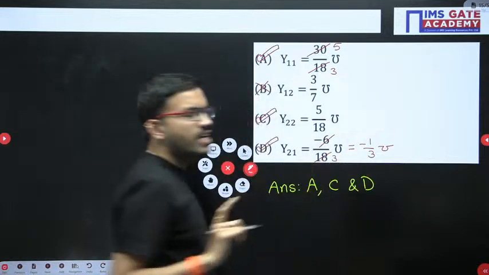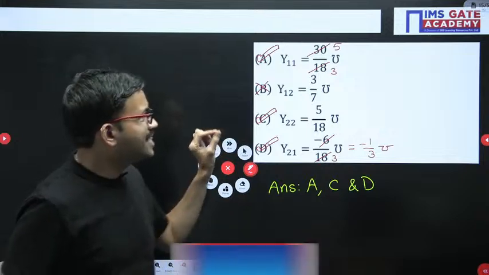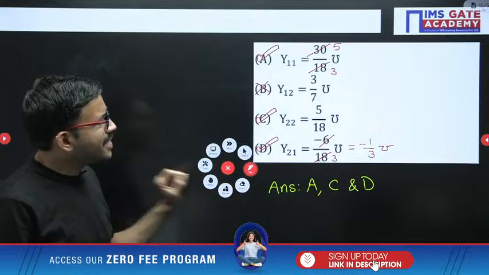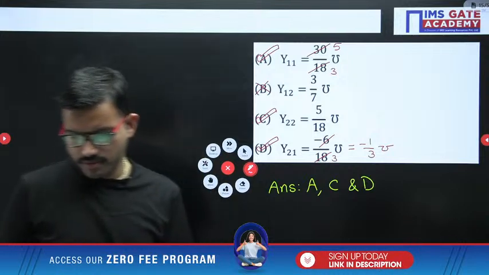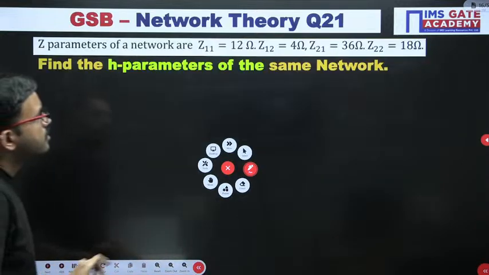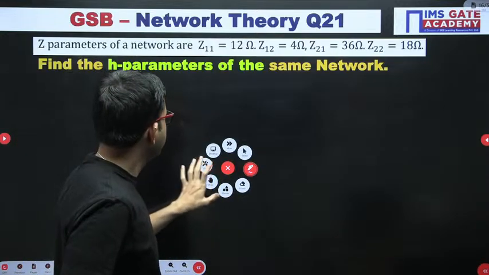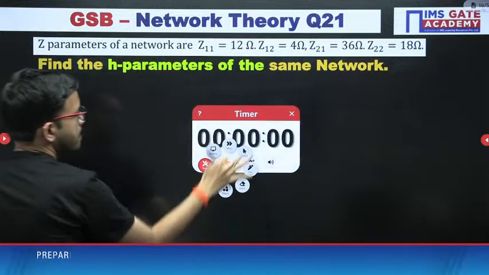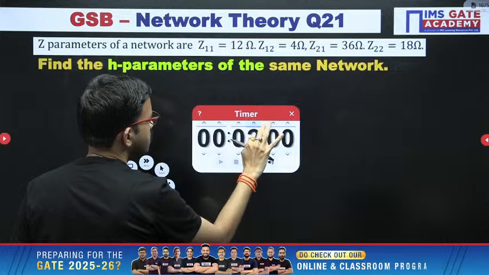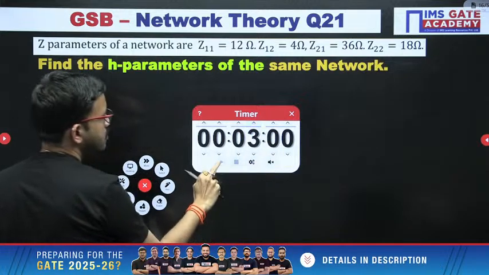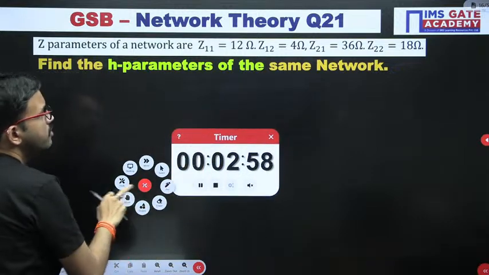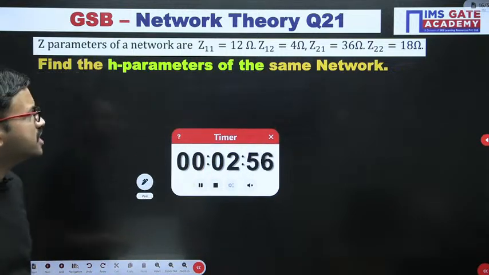In this way, for MSQ question, you have to verify each and every option whether it is correct or not. Whichever options are correct, accordingly you have to choose. Next one, all of you give a try. Here we have to find out the H parameters. They have given the Z parameters.